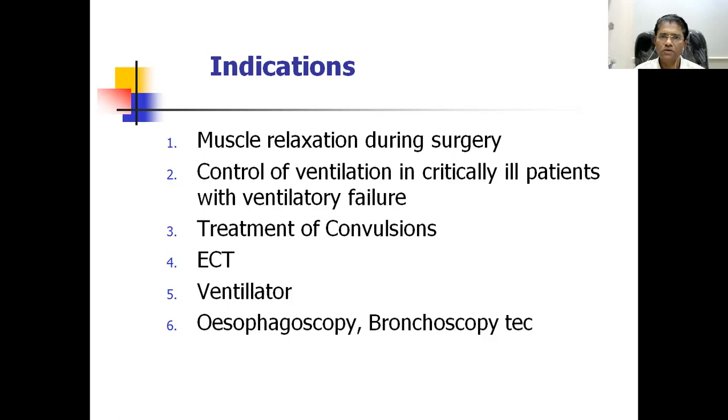While giving electroconvulsive treatment, we apply electric current to the parietal region, and as soon as the ECT is given, there occur violent contractions of the skeletal muscle, which may produce fracture of the bone. To avoid that, before ECT, one should give the skeletal muscle relaxant. Usually we use succinylcholine intravenously.